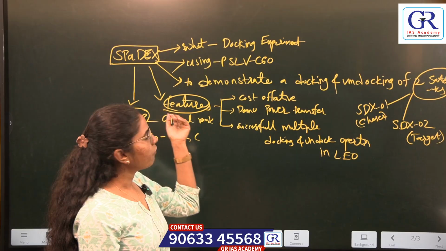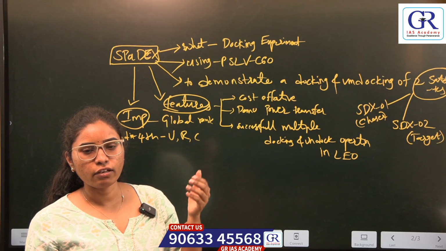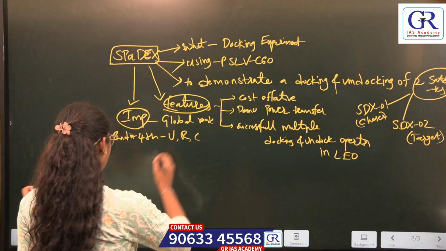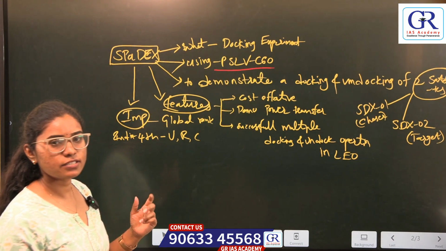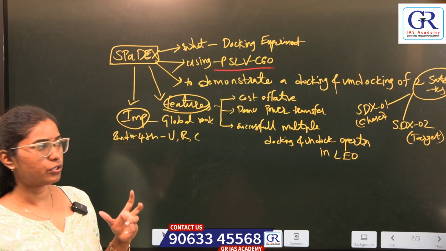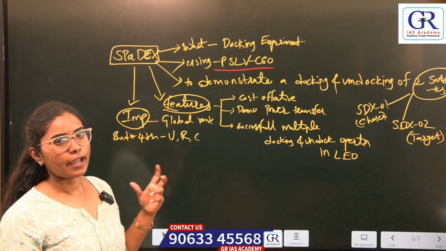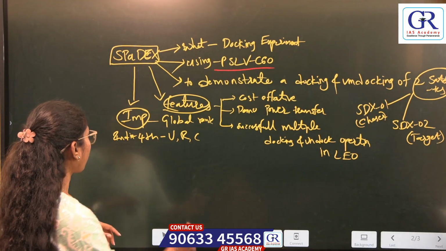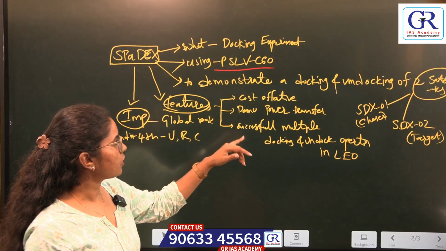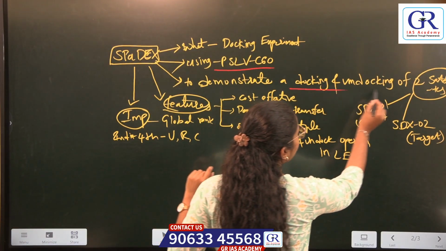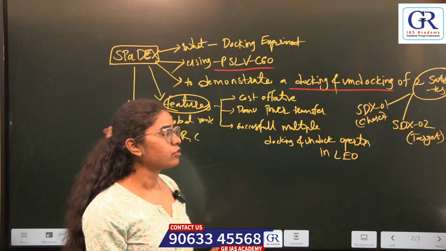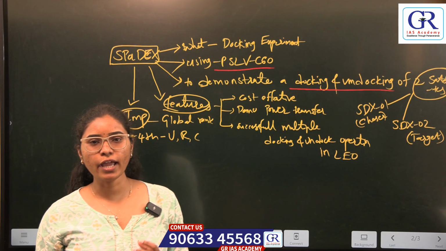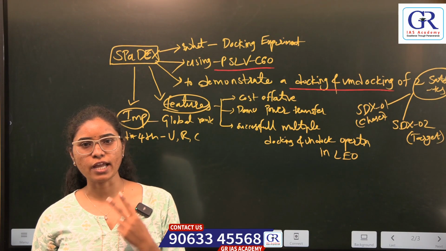And which launching vehicle have we used? PSLV C60. This is the launching vehicle we have used to conduct the experiment SPADEX. SPADEX is to demonstrate docking and undocking of two different satellites. To do this experiment, we have used primarily two satellites.